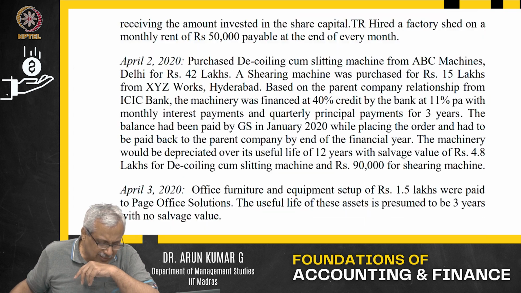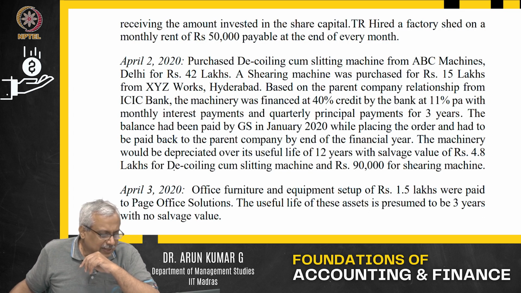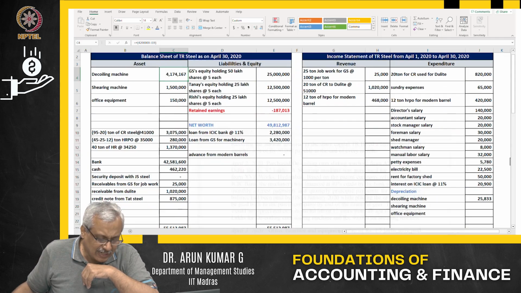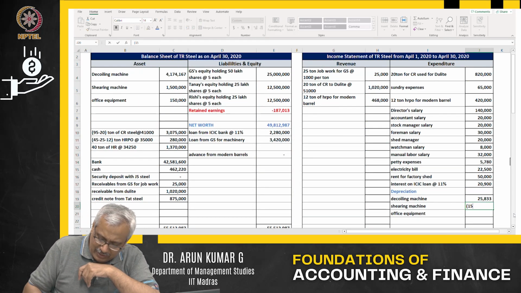I will use another example. The shearing machine, the salvage value is about 19,000. That will also be depreciated over a period of 12 years, because that is what is given. The shearing machine is worth 15 lakhs.